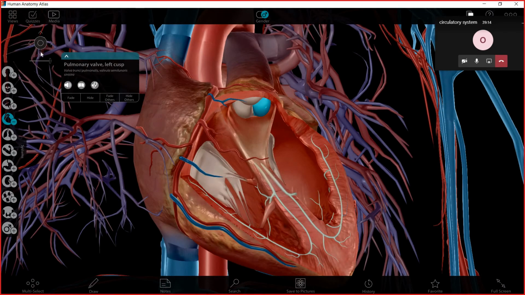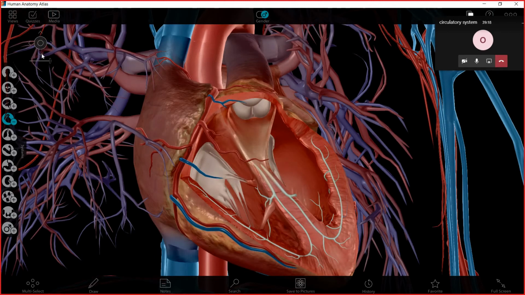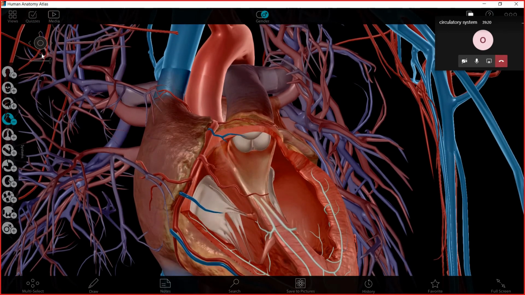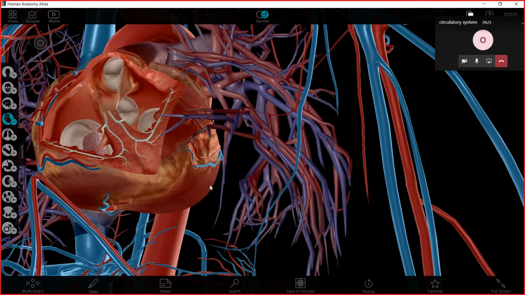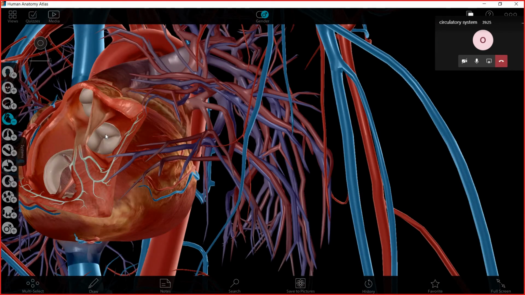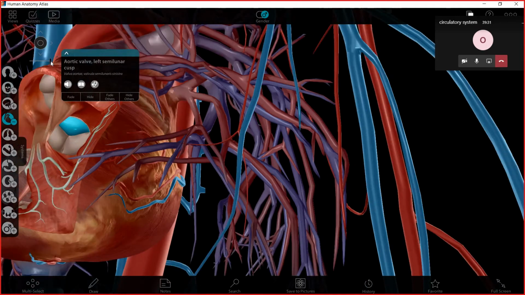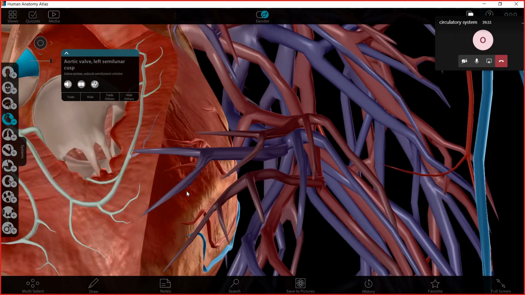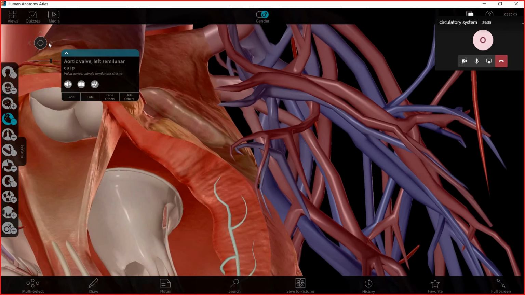The last valve is somehow hard to see. Just wait, inshallah, we will see it. Yes, here it is. This is the last.